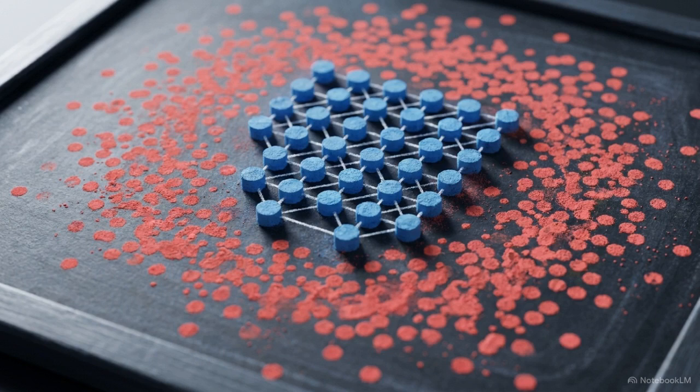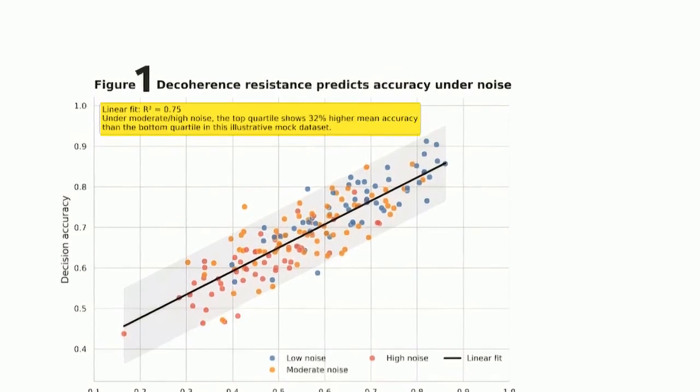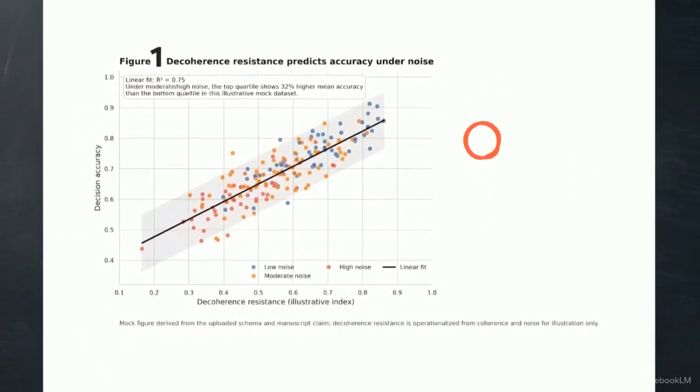This is a quantifiable metric derived directly from quantum information theory to measure a system's ability to maintain accuracy despite that noise. This scatterplot maps decision accuracy against inherent decoherence resistance under varying noise levels. The data reveals a tight linear fit, an R-squared of 0.75. Looking at the extremes, the most resistant participants maintained 32% higher accuracy under moderate and high noise.